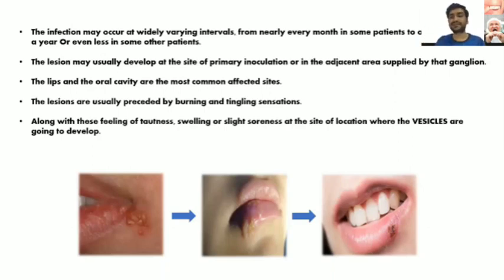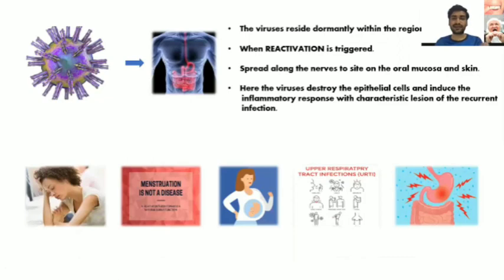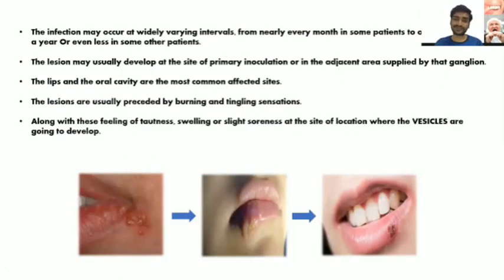For some patients, it is seen that it is reactivated in months, some in years, and some for a longer period of time it is not reactivated. The lesion may usually develop at the site of primary inoculation. As I said in the previous slide, the lesion may occur at the site it was previously affected, right? Or if the patient is newly affected, then there are chances that it may occur on a different site.